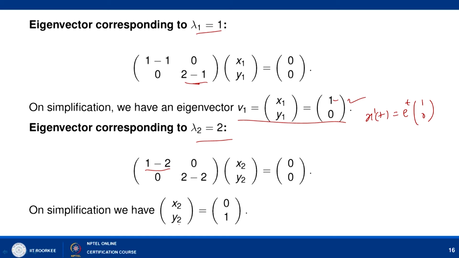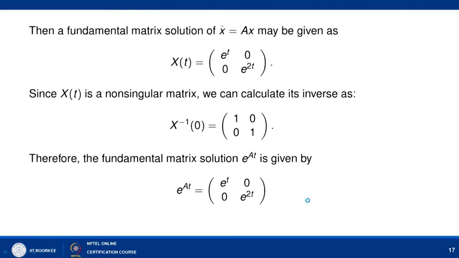So, y2 can take any arbitrary value; we have taken the particular value 1. So, the eigenvector corresponding to lambda 2 equal to 2 is given as (0, 1). So, your x2(t) is given as e to power 2t times (0, 1). So, x1(t) and x2(t) come out very easily, and we can write down the fundamental matrix solution